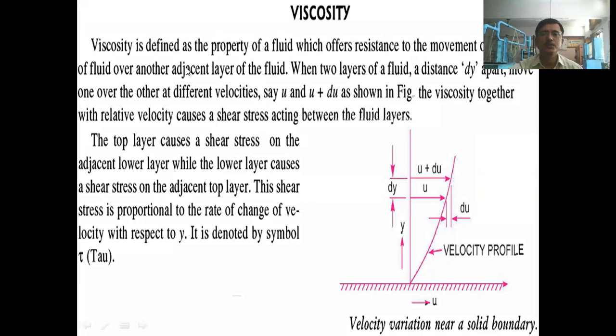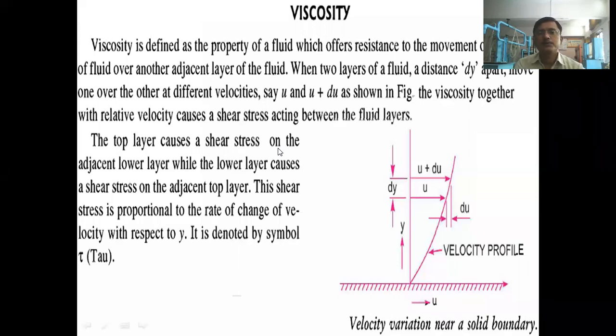Yes, anyone can unmute and tell your answers. Mass density of a fluid is defined as the ratio of its mass of the fluid to its volume. Correct. Mass density is nothing but it is the mass of that fluid to its volume. That is called as the mass density.